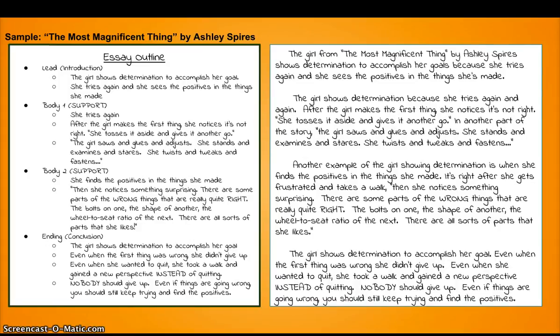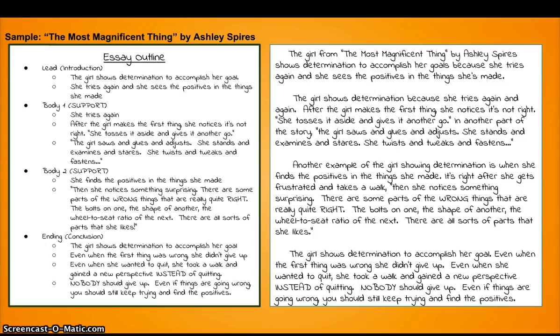The girl shows determination to accomplish her goal. Even when the first thing was wrong, she didn't give up. Even when she wanted to quit, she took a walk and gained a new perspective instead of quitting. Nobody should give up. Even if things are wrong, you should still keep trying and find the positives.